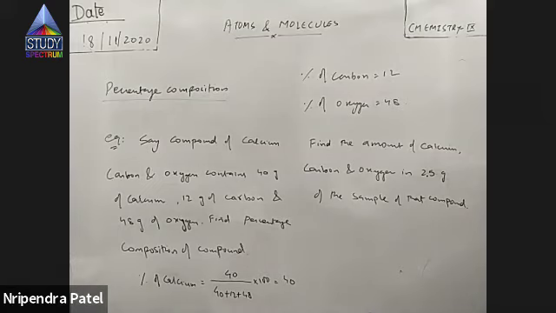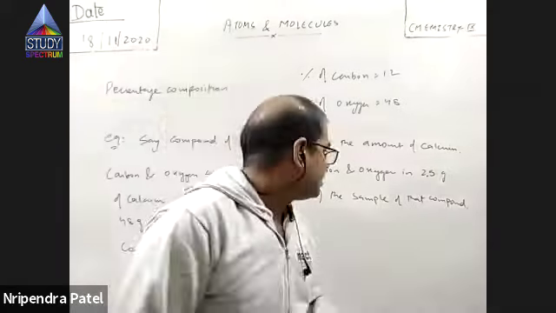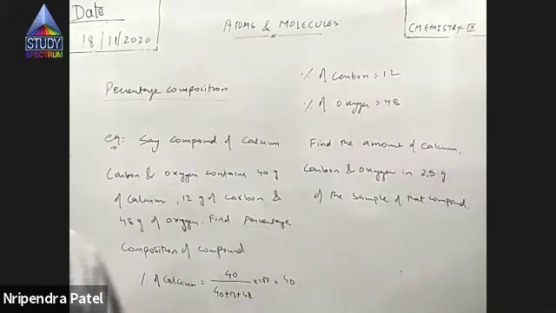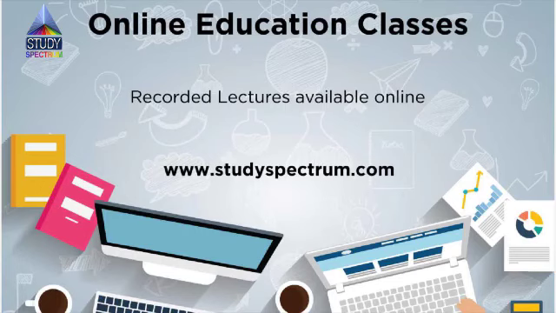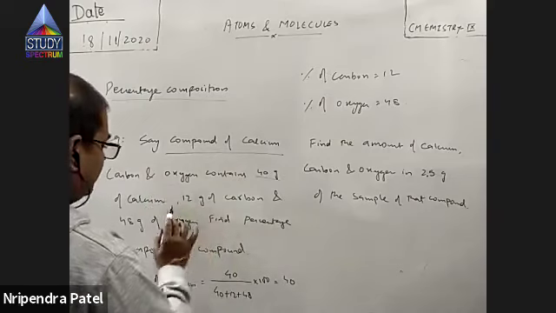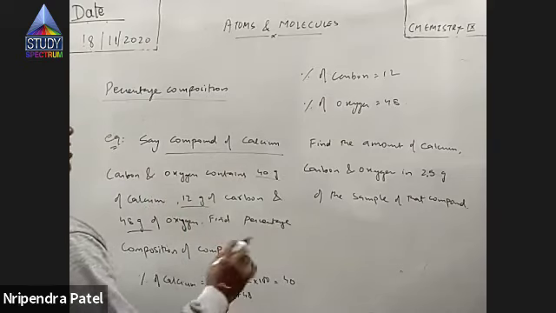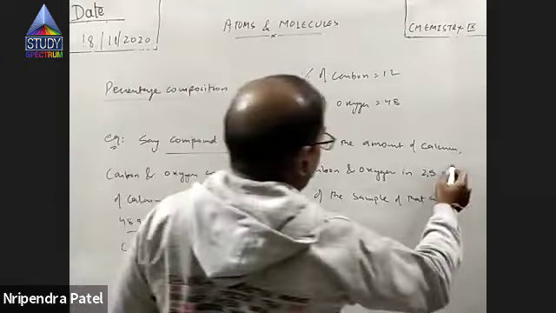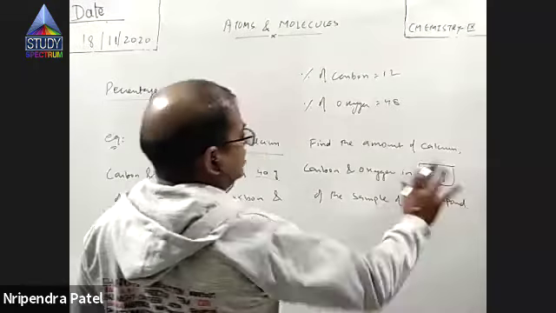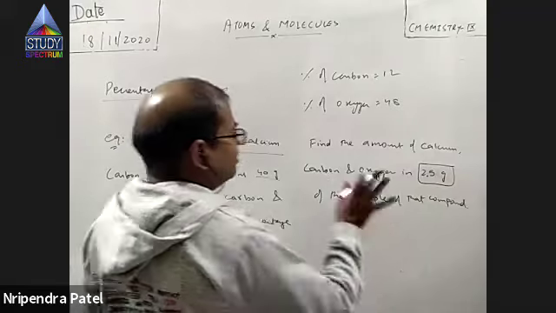So if the same compound is there, 2.5 gram of its sample is taken. You have to find the amount of calcium, carbon, and oxygen in that sample. Got the question? See, same compound which contains this, and this of it. Now, its small sample is taken. Sample size is only 2.5 gram. So it will contain some amount of calcium, some amount of carbon, some amount of oxygen.